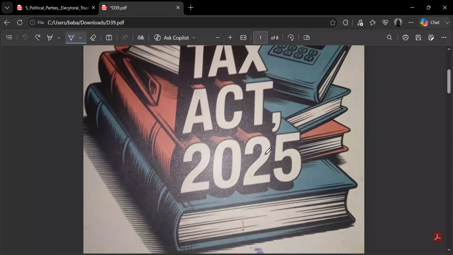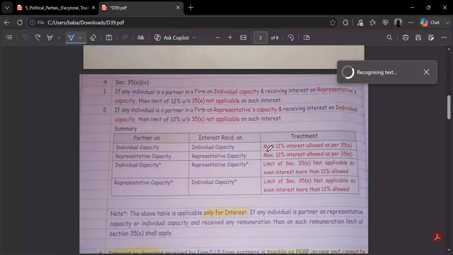The Income Tax Act 2025. Today is day 39, and I'm studying a few sections relating to the taxation of partnership firms, starting with section 35E IV. This is about the limitation on amount of interest we can give to a partner.